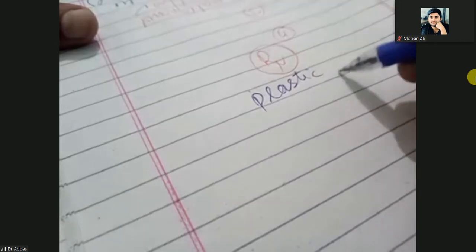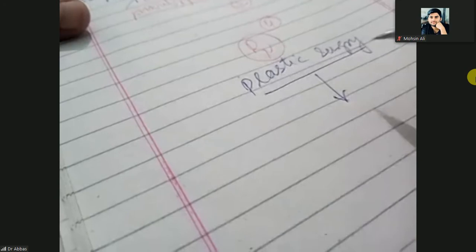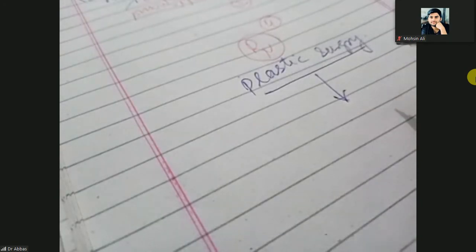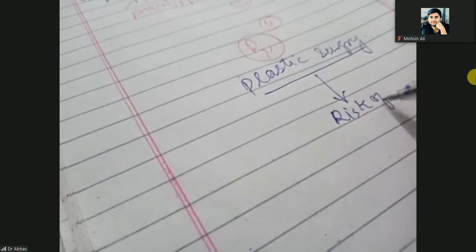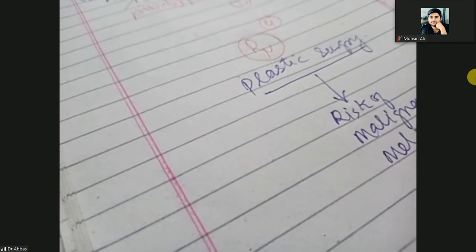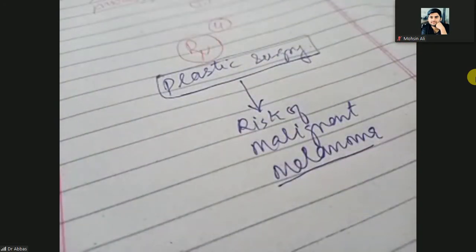You will do the plastic surgery to avoid conversion into malignant melanoma, due to the risk of the malignant melanoma. Plastic surgery is the only treatment because it is congenital, so you can remove it with the help of plastic surgery.